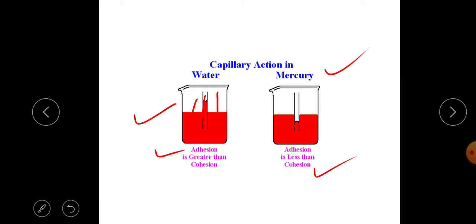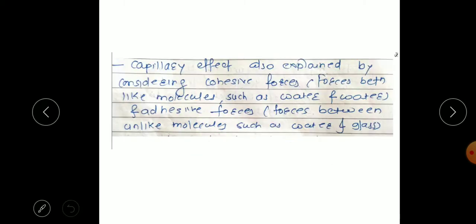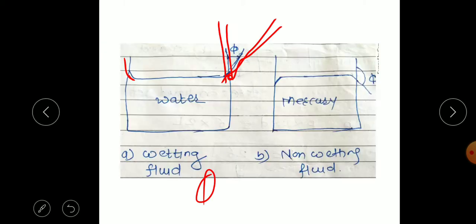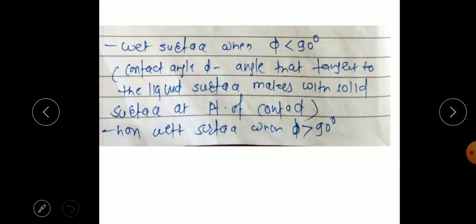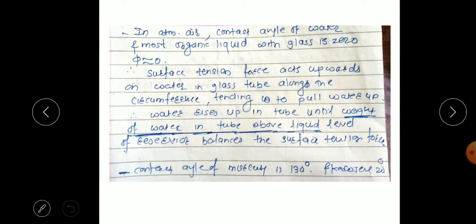Here is the level of the liquid surface, and if you dip the tube in the mercury, the level in the mercury tube will be lower than this level of the liquid. So this is called the capillary fall, and this is the capillary rise. So we can see there can be two angles: phi may be less than 90 degree, or phi may be greater than 90 degree.